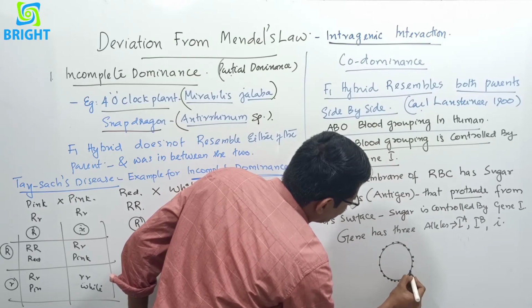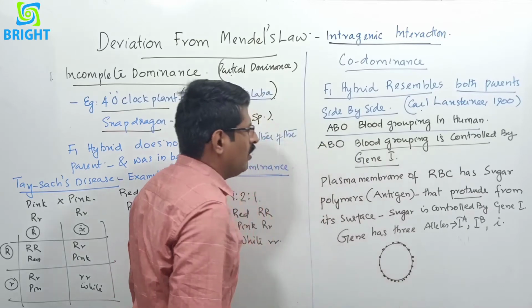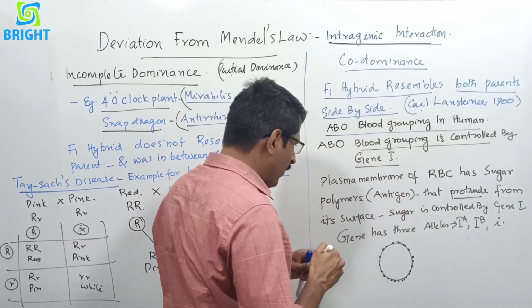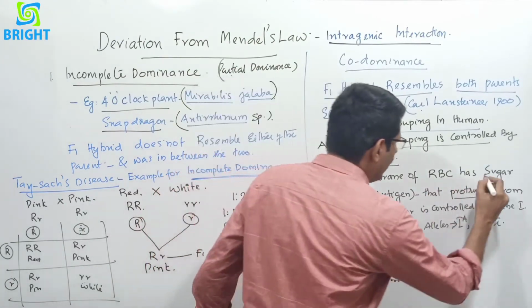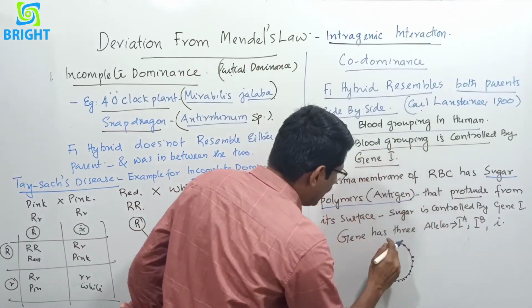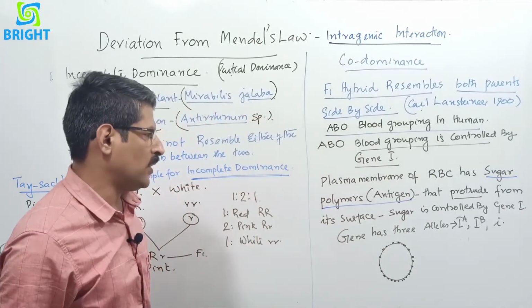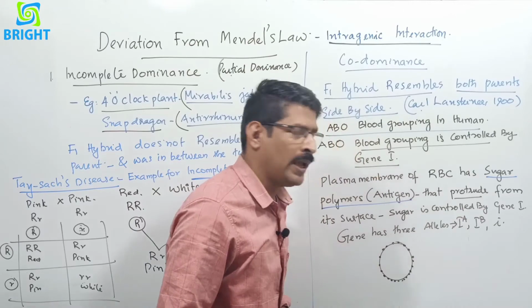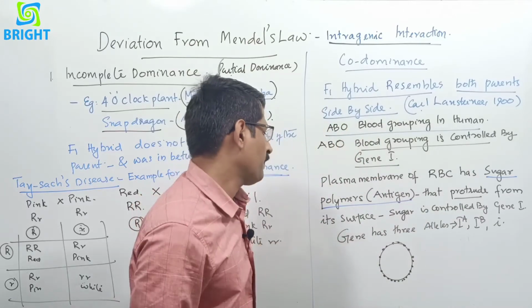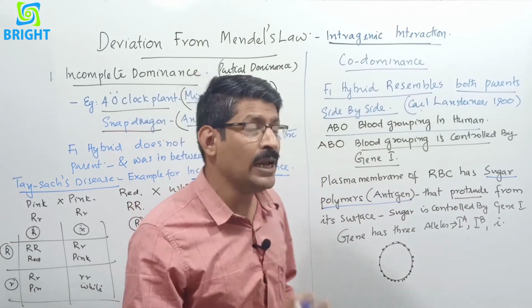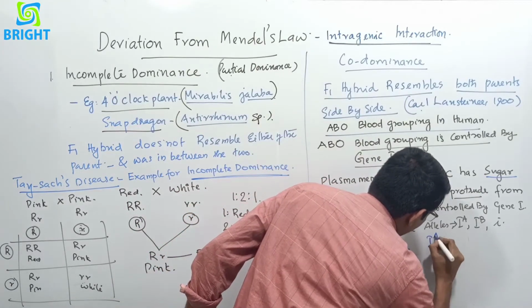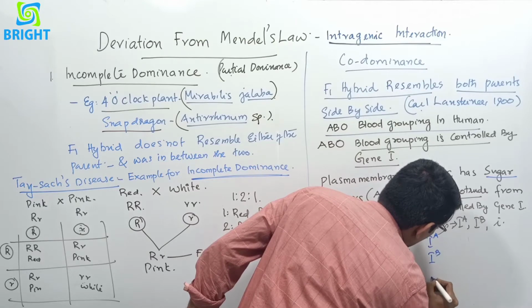So the RBC has a plasma membrane, and the plasma membrane has the sugar polymers, and those sugar polymers are called antigens that protrude on its surface. And this sugar production is controlled by gene I. There are three alleles of gene I, that may be IA, then IB, and small i.